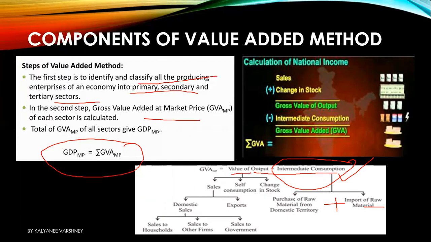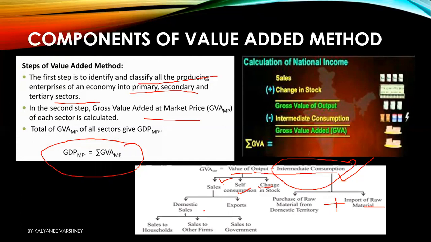Coming to the value of output, which means sales, that you are producing goods and then selling off in the market. Then you are also keeping it for yourself, that is self-consumption plus change in stock. Because everything is not being sold in the market, some goods also remain with you to be sold in the next financial year. So sales plus self-consumption plus change in stock becomes value of output.